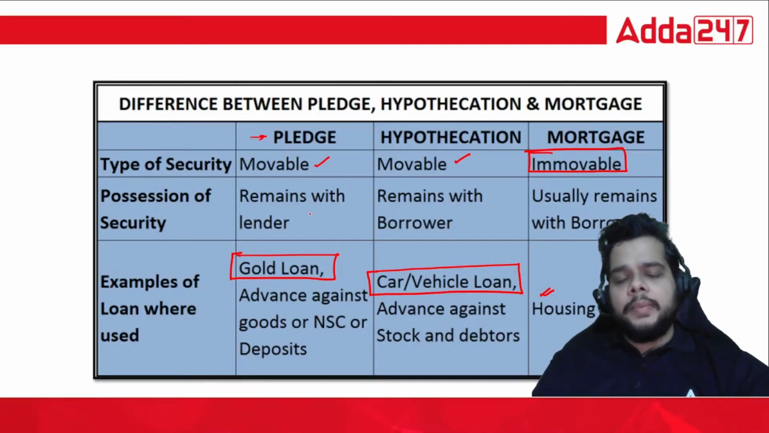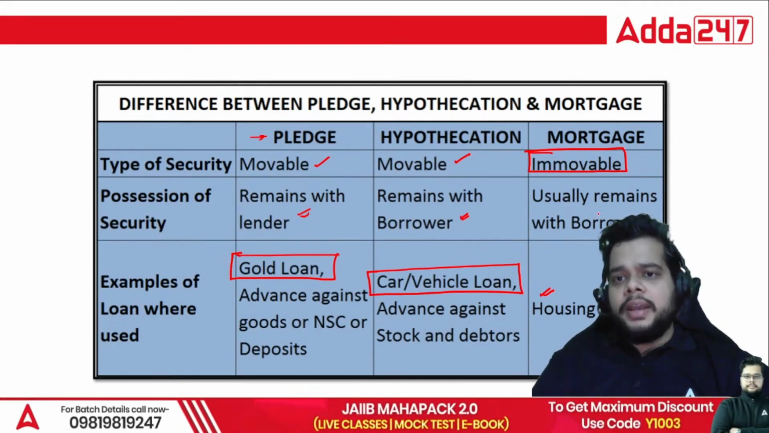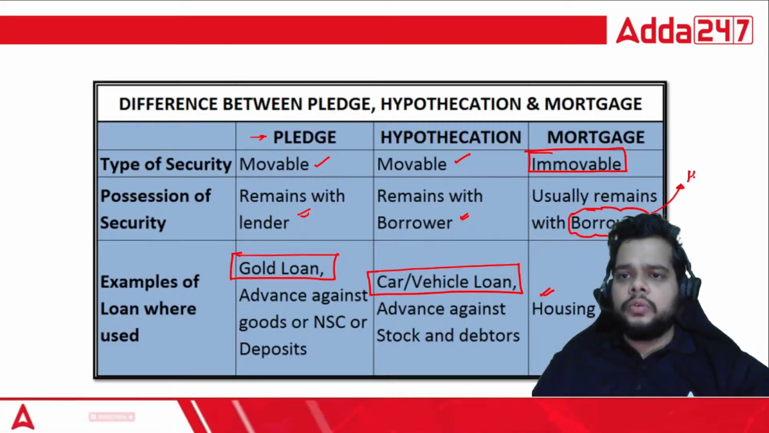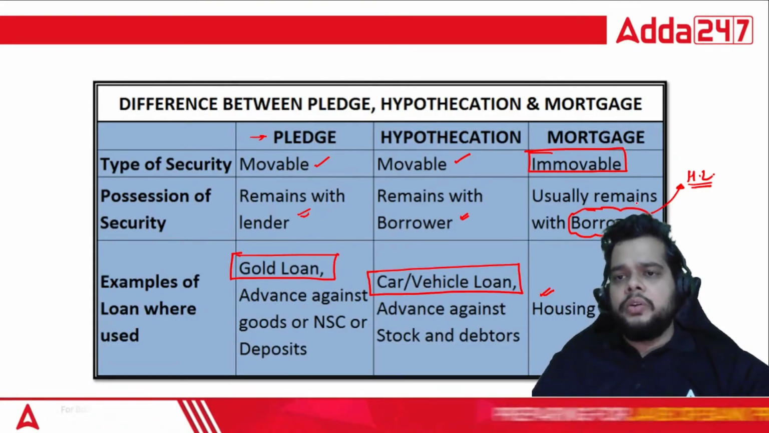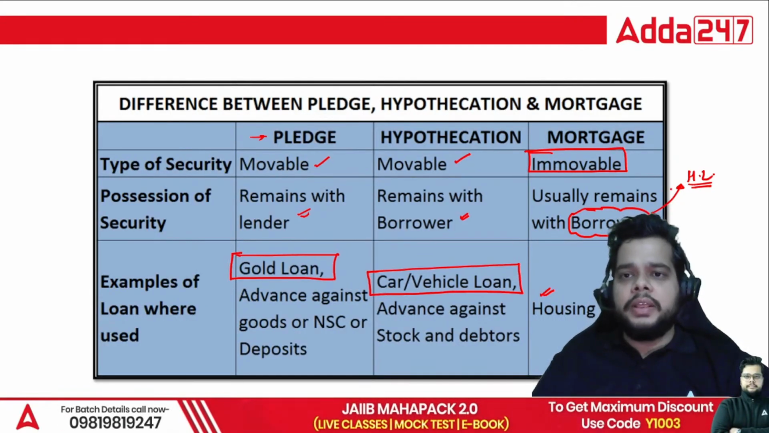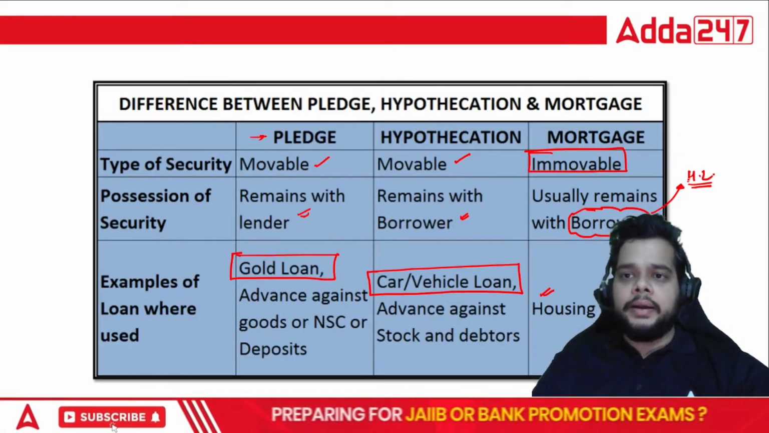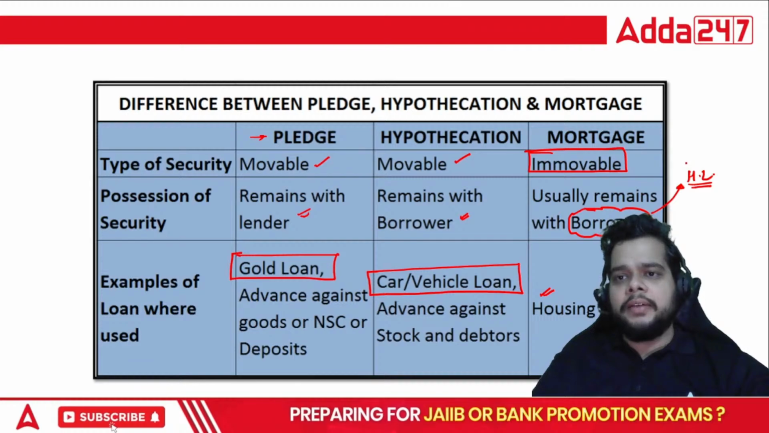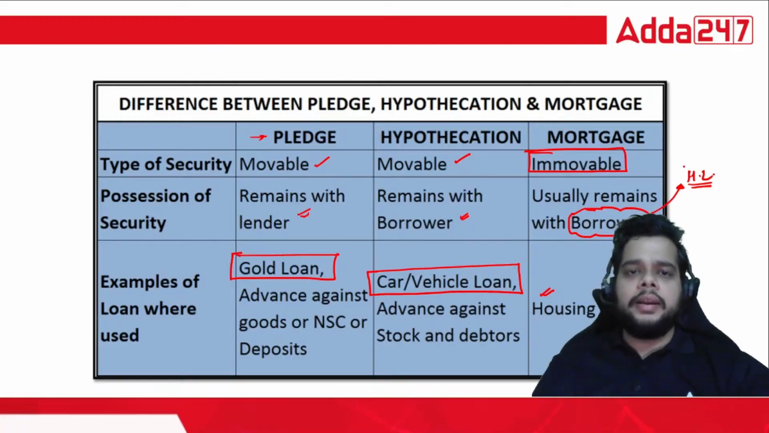Possession of security remains with the lender in case of pledge. For hypothecation, it remains with the borrower. And for mortgage, it usually remains with the borrower. In India, when we talk about the home loan, in all those types of mortgage you find that possession remains with the borrower only, and only the papers are with the bank. In foreign countries we have seen that the transfer of property ownership also occurs in a home loan, but in India there is no such case.